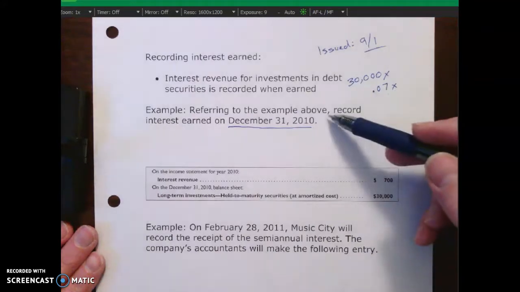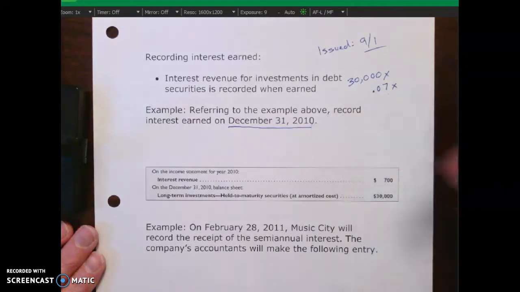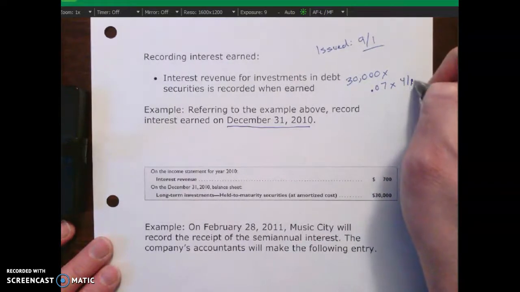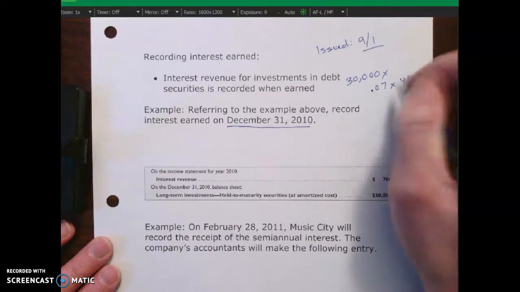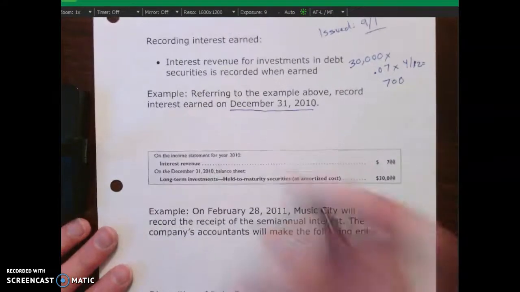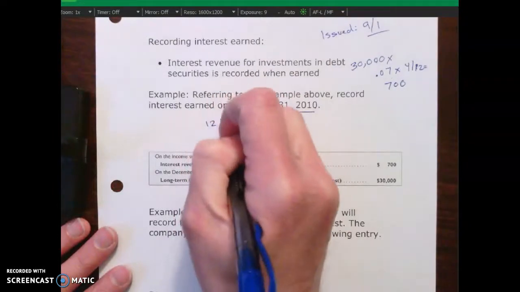In this case, though, it's only for 4 months. So I multiply this times 4/12, which gives me $700.